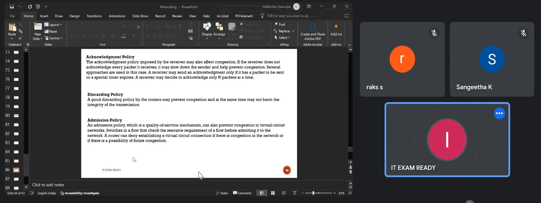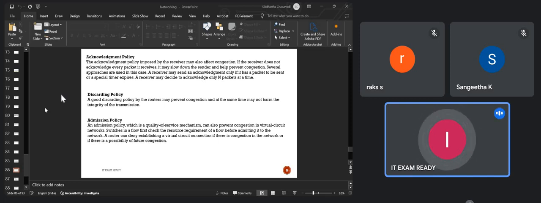For those where your timer expires or you're not able to receive the packet, you send the acknowledgement so that the sender will send only those things. Sending an acknowledgement also increases the load on the system, so send the acknowledgement only for those for which you don't have data, so that the sender can send you that only.